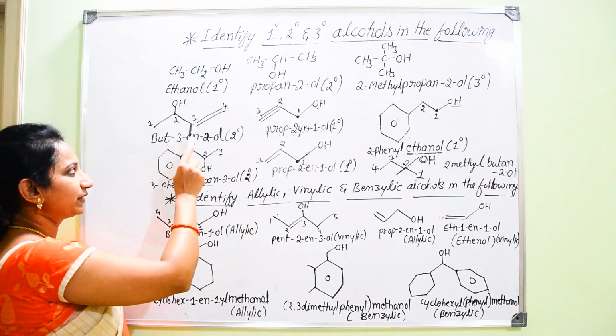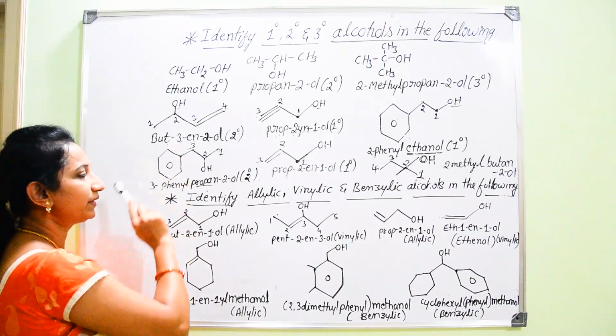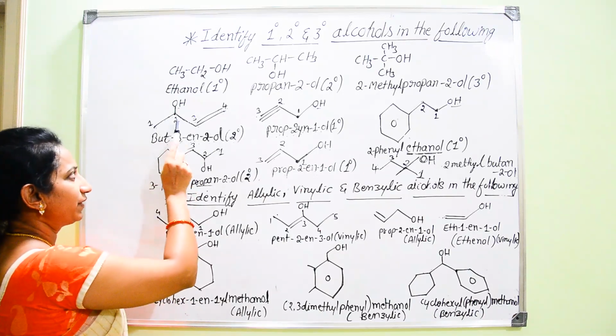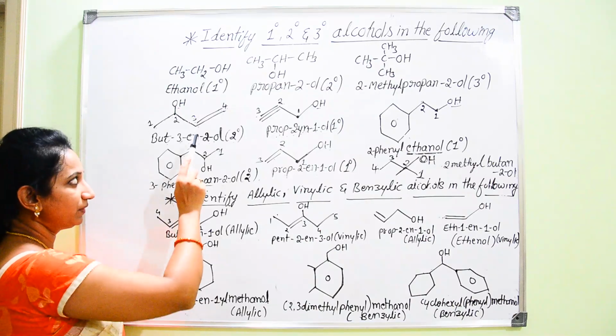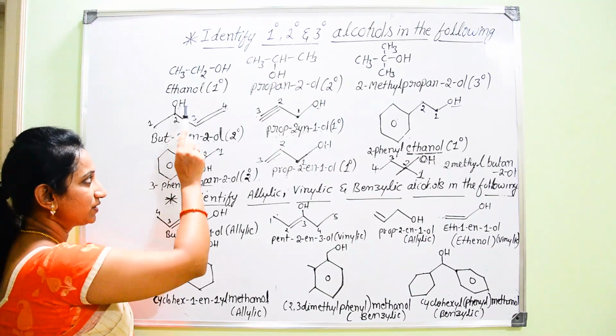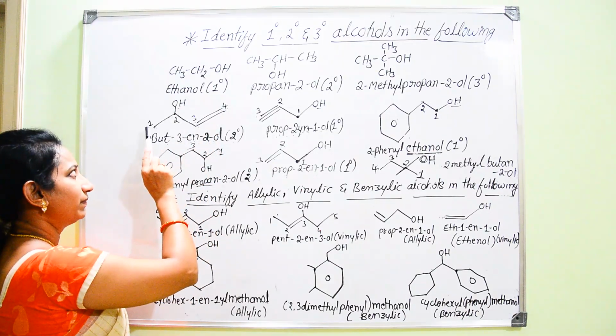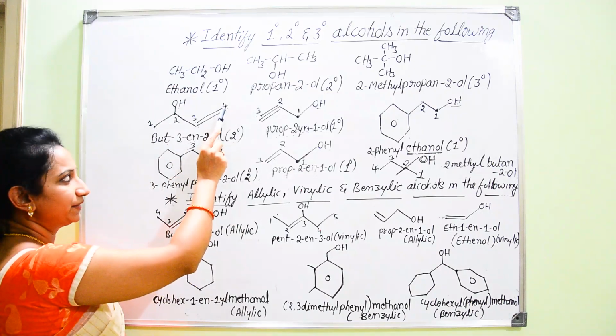Now you have to select that parent chain, so this chain itself is the parent chain. Then give numbering for this. From which side you have to give the numbering? We should give the prominence firstly for the functional group, that is OH, then only for the double bond. Hence we can give the numbering from left hand side to the right hand side.